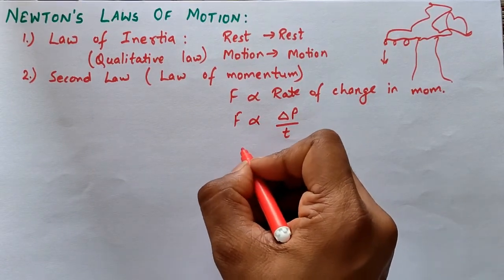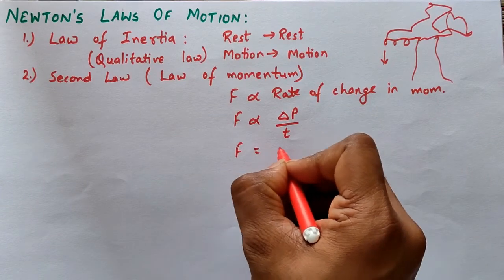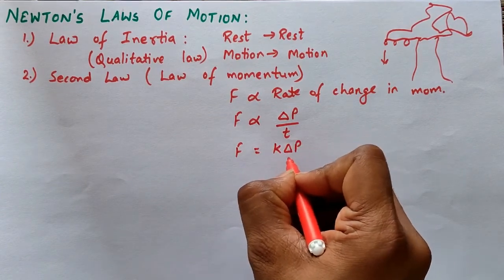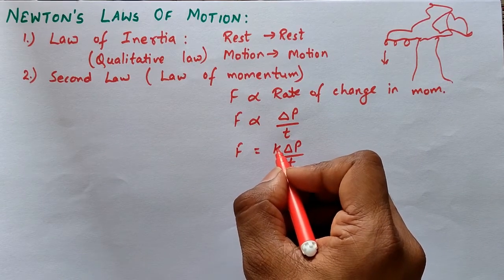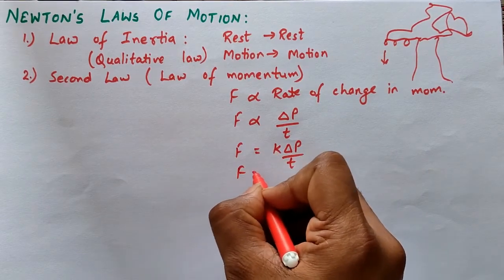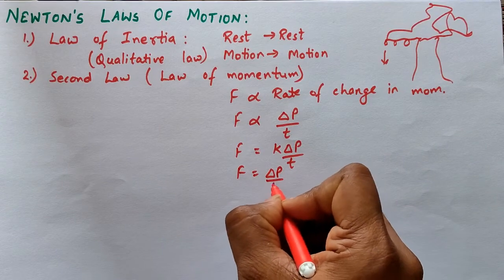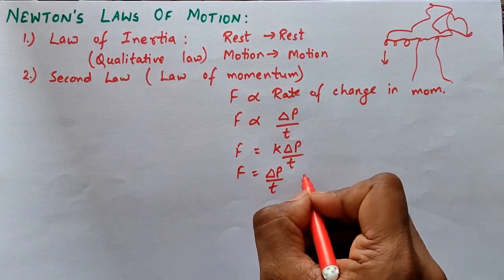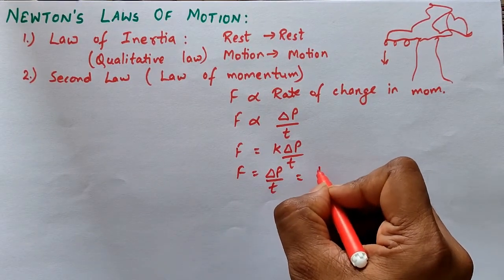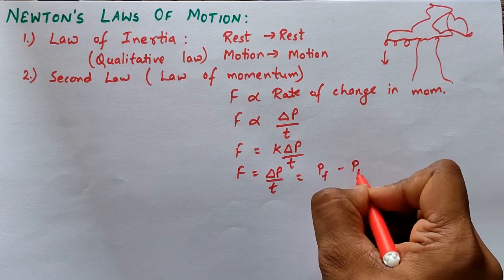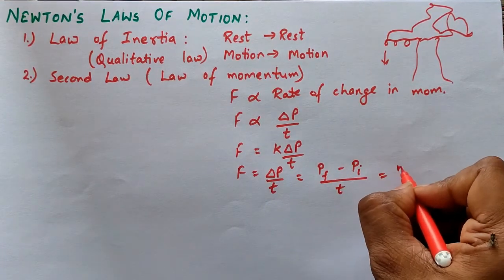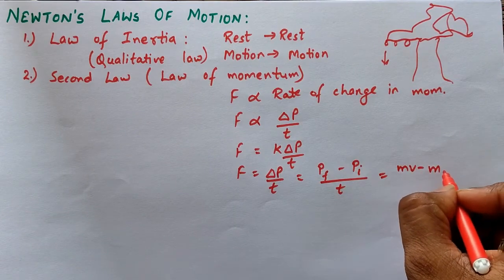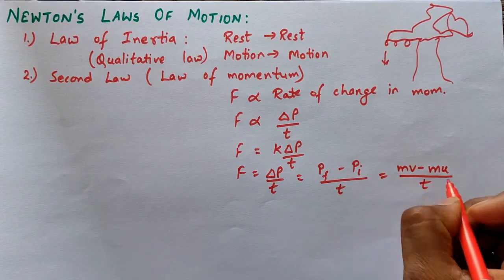When I remove the proportionality symbol, a constant is applied there, that is k, and the value of k is 1. Putting k as 1, I get F = delta p upon t. What is delta p? It is the change in momentum, meaning p final minus p initial upon time. And p final is mv, p initial is mu, so F = (mv - mu)/t.